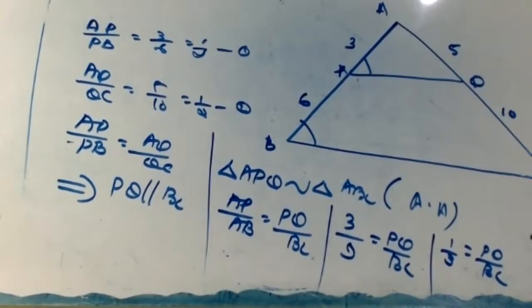Another method you can say it is AP by AQ, 3 by 5 and 9 by 15. Like that also you can show. Okay. AP by AB directly. Then which similarity? SAS. Okay, that's also no problem.